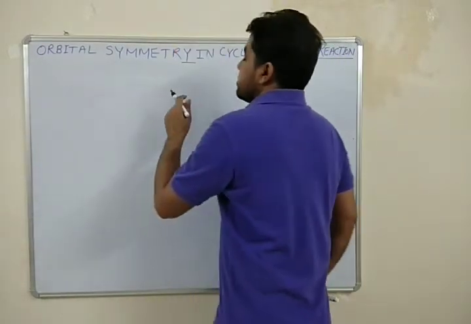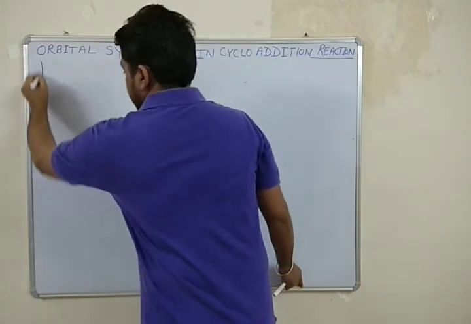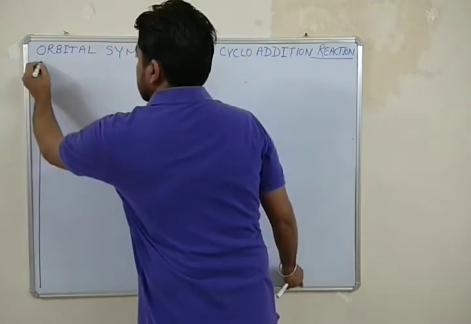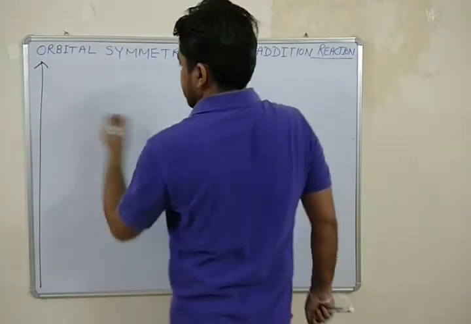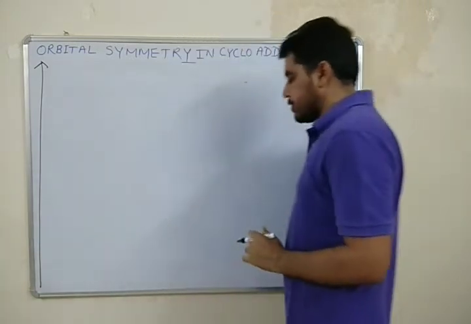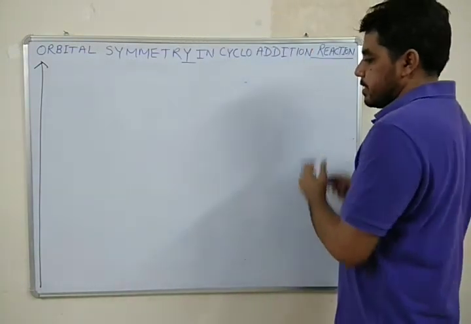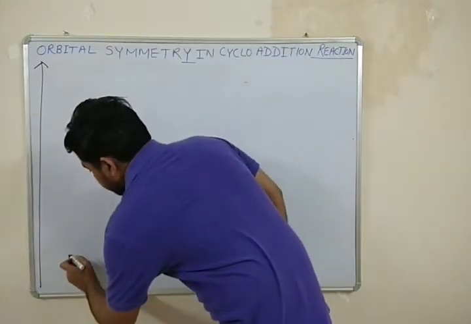It is the addition reaction of butadiene with a dienophile. So here on the left hand side I will write the symmetry properties of the reactant orbitals, and on the right hand side I will write the symmetry properties of the product orbitals.